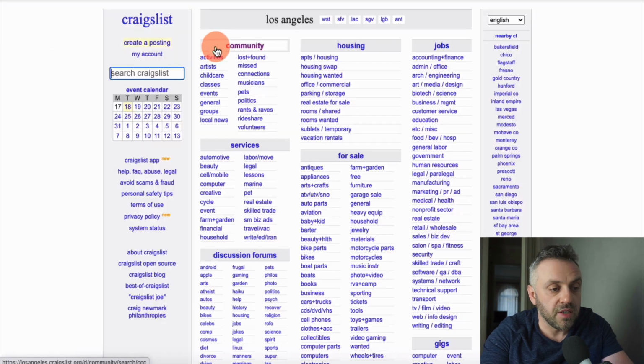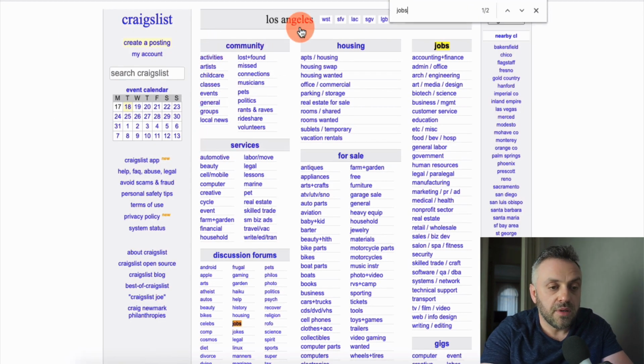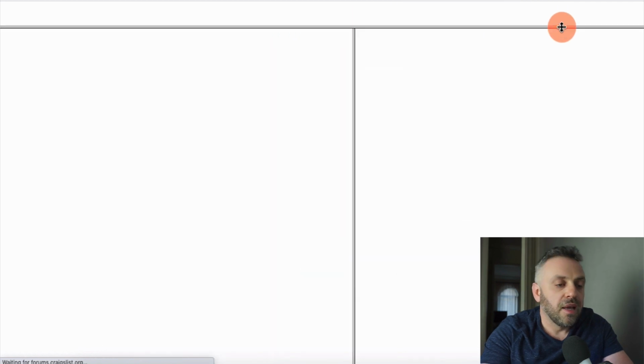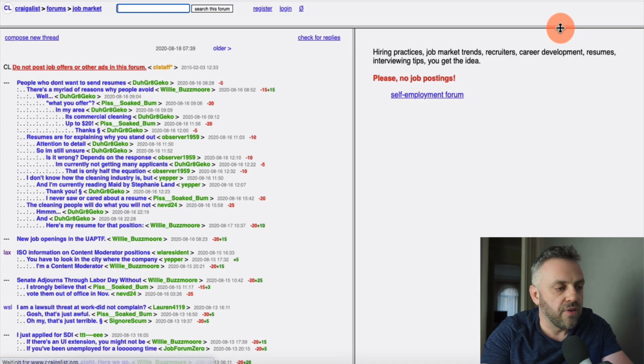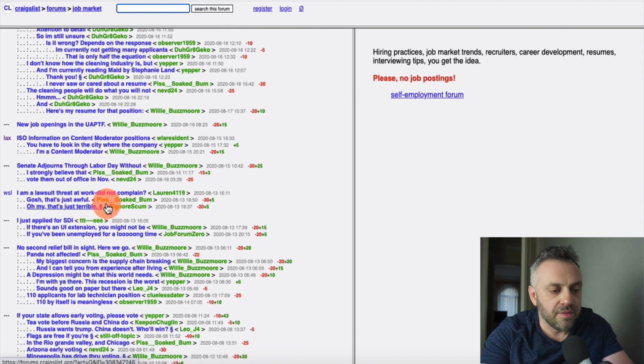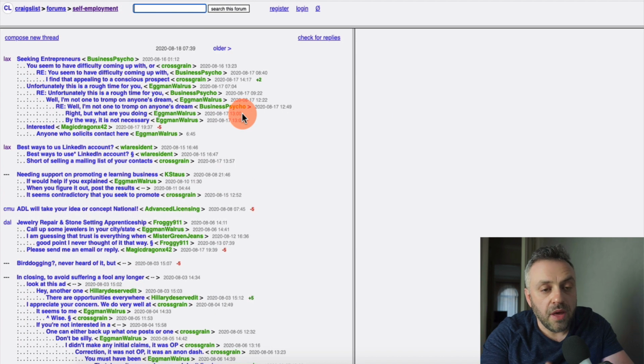So here I am on Craigslist. And if you go to jobs, right? If you go on jobs, there's discussion forums. You're going to have various people looking for various opportunities, people who don't want to send resumes. You have a lot of people talking about different things, right? Another really good area on Craigslist is the self-employment forum.